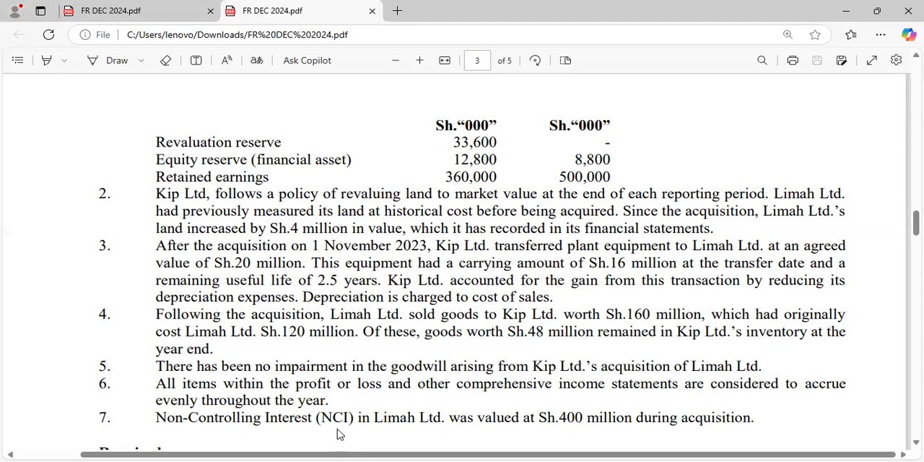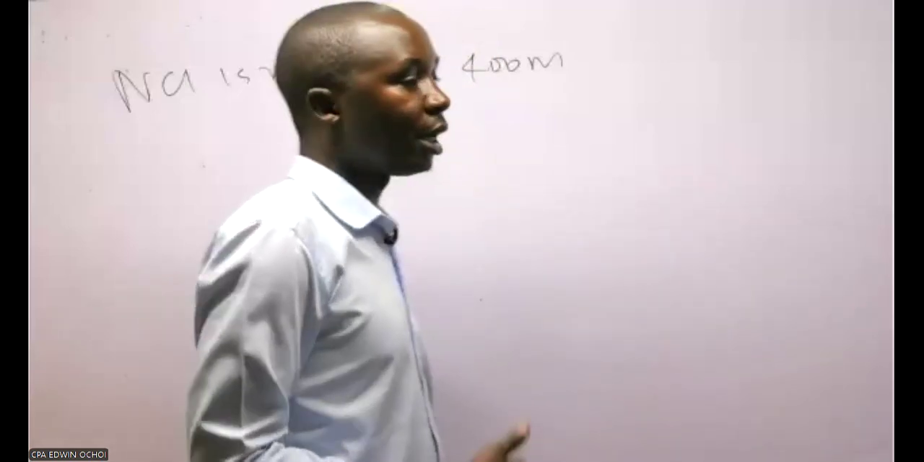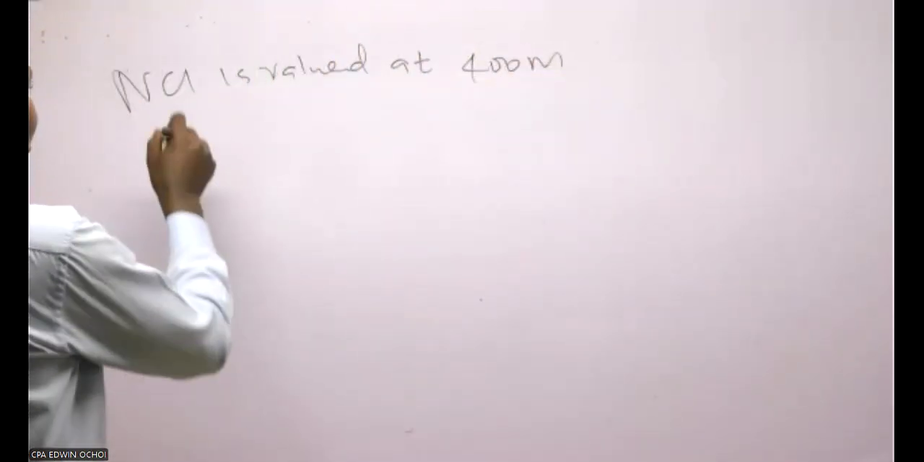Number 7, non-controlling interest in Lima is valued at 400. So I need to talk about that a bit before we do the presentation. There is additional information. They went ahead to say that the NCI is valued at 400 million. So this implies that when you see that the NCI is measured at a certain value, what comes to your mind is what we call goodwill.